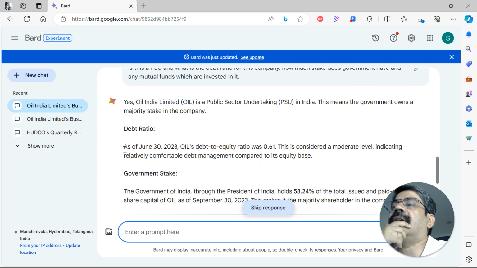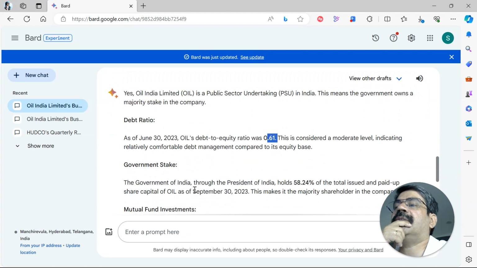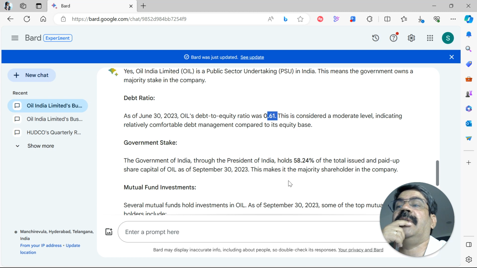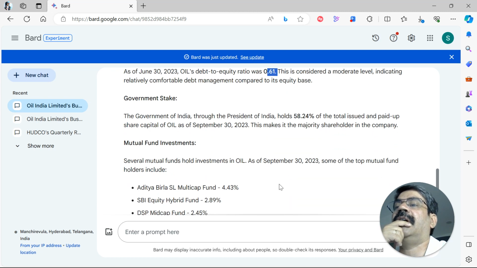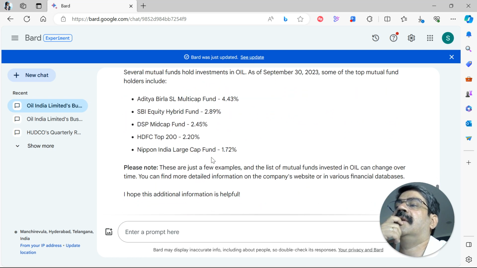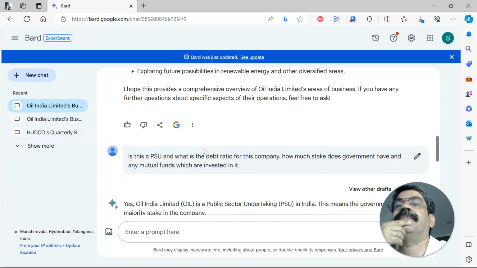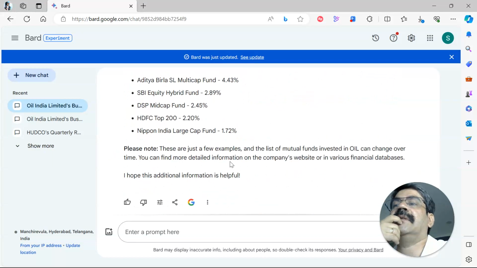So it says that as of June 30th, 2023, the debt to equity ratio is 0.61. This is considered moderate, indicating relatively comfortable debt management compared to its equity base. And yes, it's a PSU. 58% is held by the Government of India, and then there are other mutual funds also, and fairly large, good ones. So the company ownership definitely indicates a lot of promise, and the area of business is also energy, which is definitely bound to grow as the population grows and the market grows.